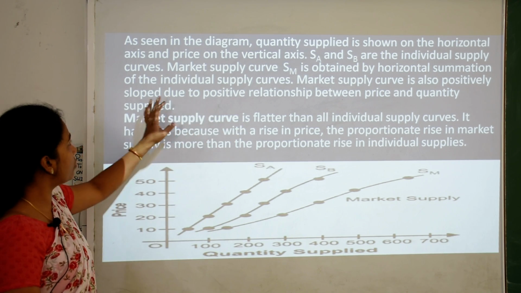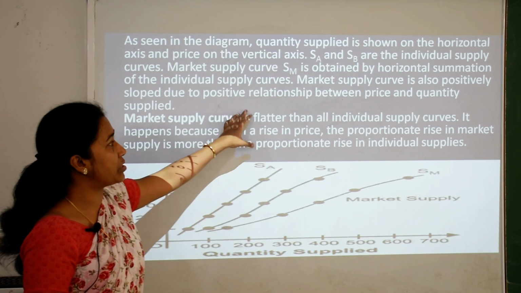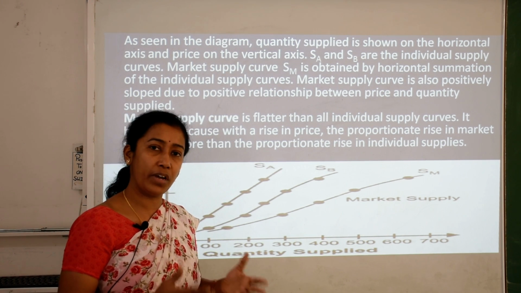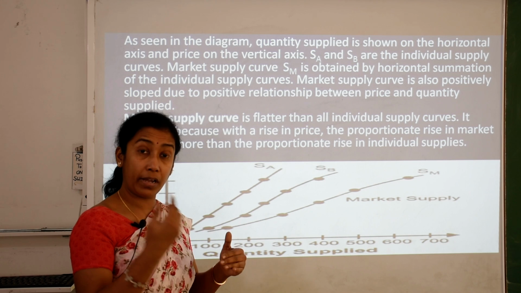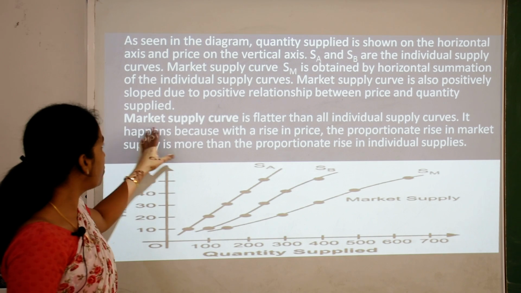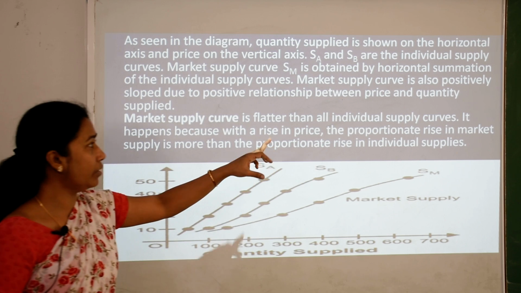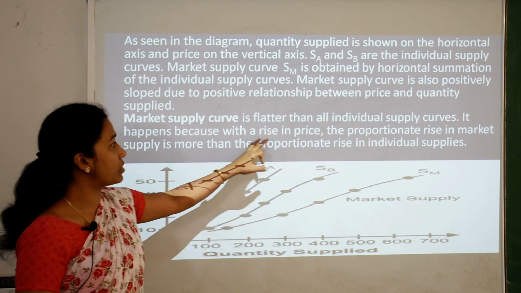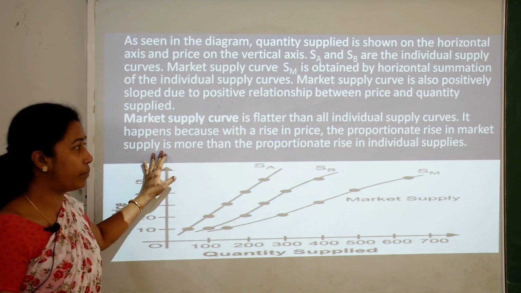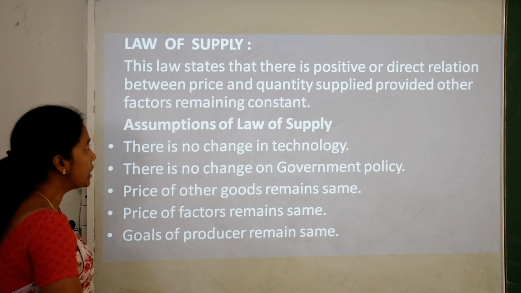This market supply curve is also positively sloped due to the positive relationship between price and quantity supplied, the same way as the individual supply curve. Why? Because as price is increasing, for getting more and more profit margin, the quantity supplied by firms is also increasing. We can see this market supply curve is flatter than all individual supply curves. It happens because with a rise in price, the proportionate rise in market supply will be more than the proportionate rise in individual supplies. That is why this market supply curve is flatter.